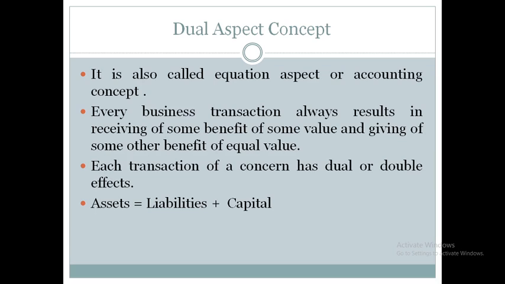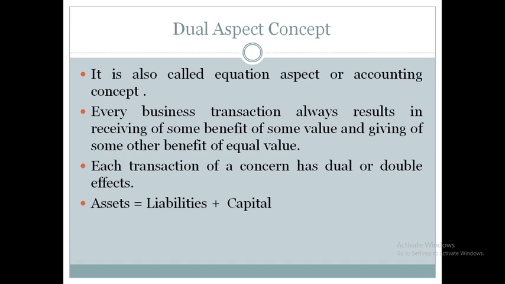The next concept is the dual aspect concept. As we know, each and every transaction has twofold aspects. One is receiving of a benefit, and another is giving of a benefit. The account which receives the benefit should be debited, and the account which gives the benefit should be credited. For example, consider the transaction: purchased goods for cash rupees 10,000. We have purchased goods worth rupees 10,000 by paying 10,000 rupees in cash.